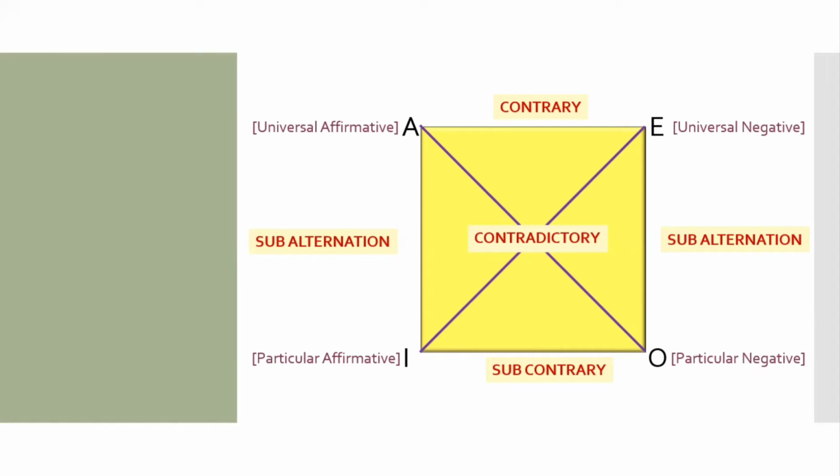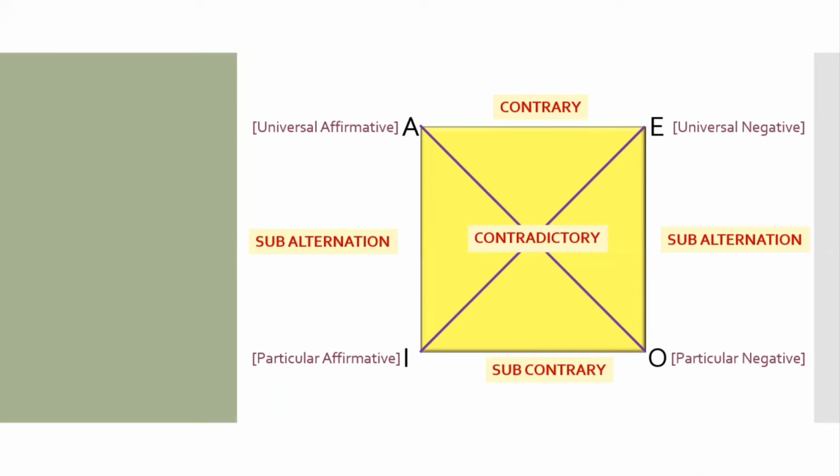Now, why are we learning this? What is the significance of this? This relation between the different types of proposition becomes very important in determining the truthhood or falsehood of the statement, or the truth value of the statement. Now, let's try to understand this over here.